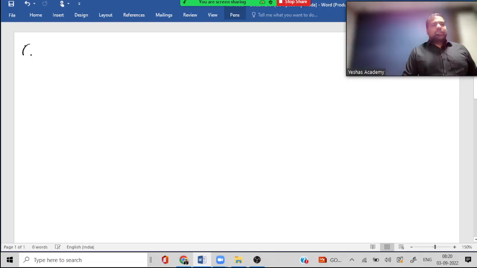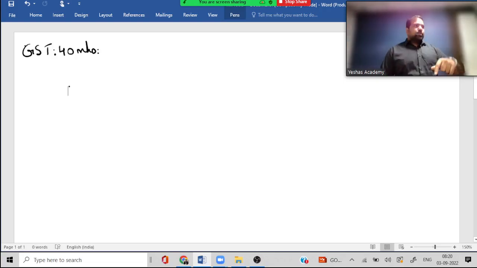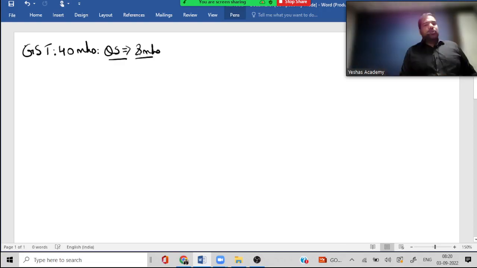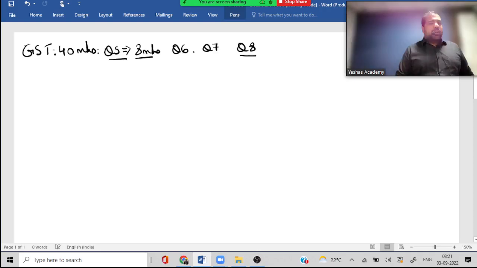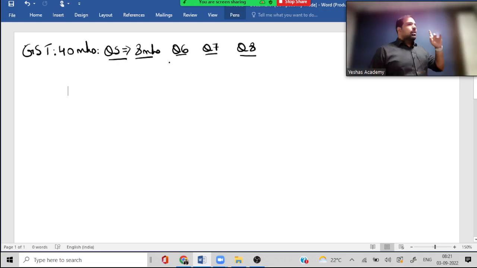Guys, GST will be of 40 marks. It will be the second part of your paper, and you will start with this part. And the pattern of the paper is very simple. Question number 5 is for how many marks? 8 marks. You already know where the question is going to be asked and what is going to be asked. Between question number 6, question number 7 and question number 8, we always like a choice in life, so they've given us a choice. The 8th question will be slightly theoretical, the 7th will be a mix of some theory but more practical, and the 6th will be completely practical. You have to choose and make the best choice. The best way to make a choice is to know everything so you can make a better choice.